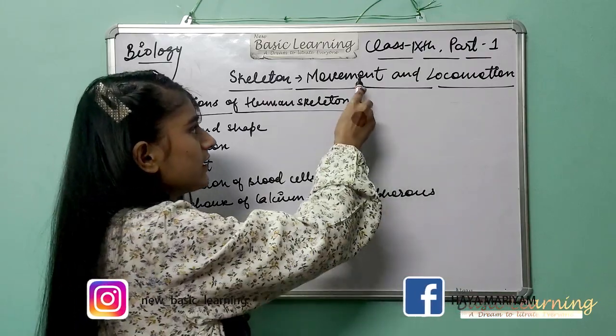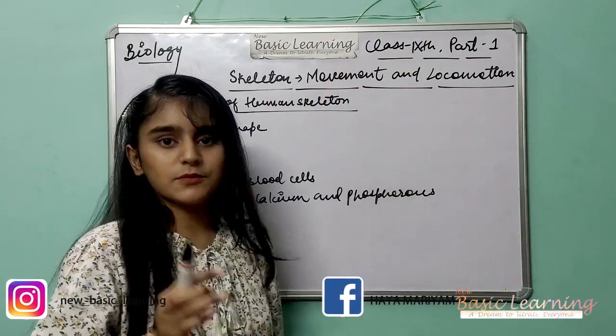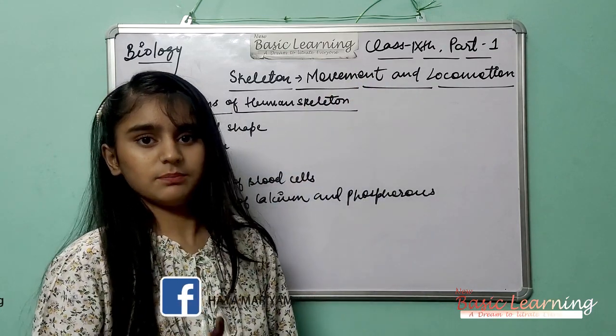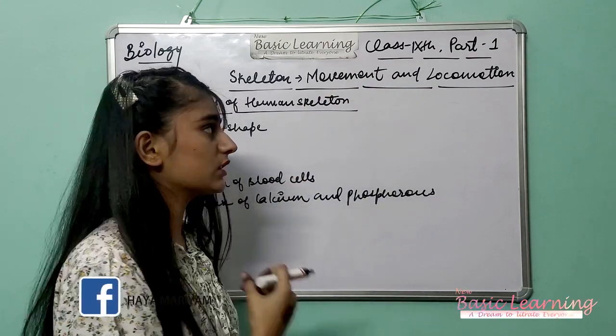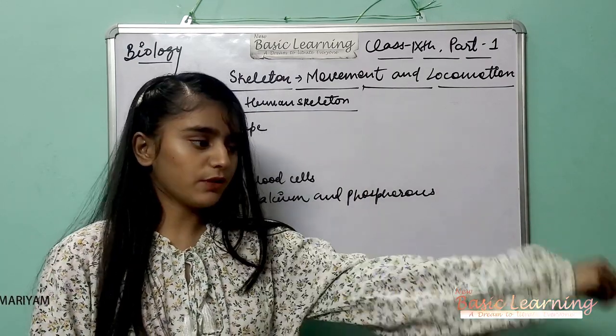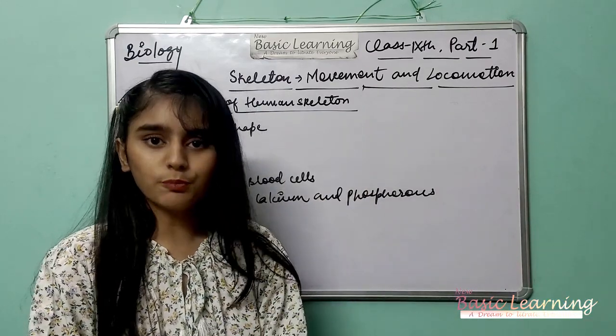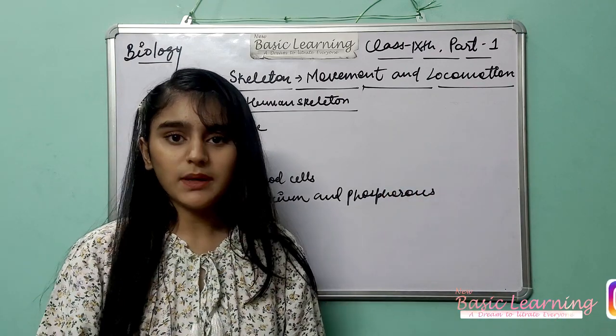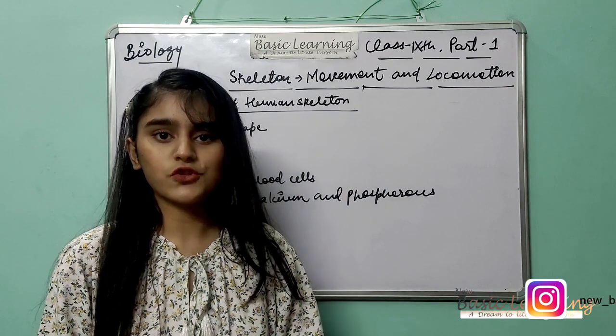Let's see first what movement and locomotion are, because students always think that locomotion and movement are similar, but they are not. They are different from each other. Movement means, suppose I am sitting in a particular area and I am moving my hand like this. This is movement, not locomotion. Locomotion means moving from one place to another place.